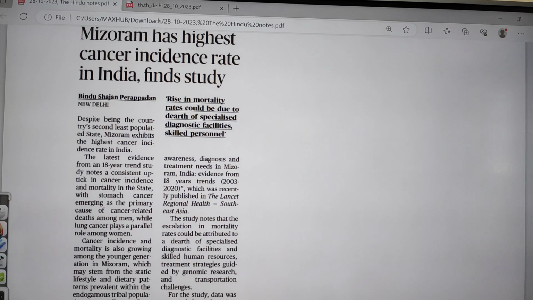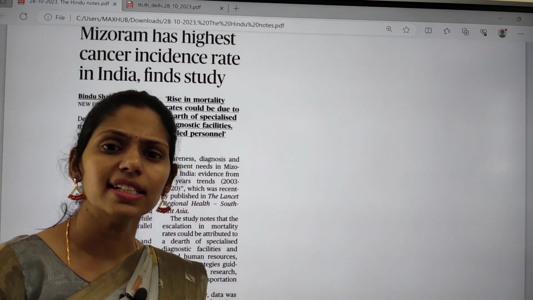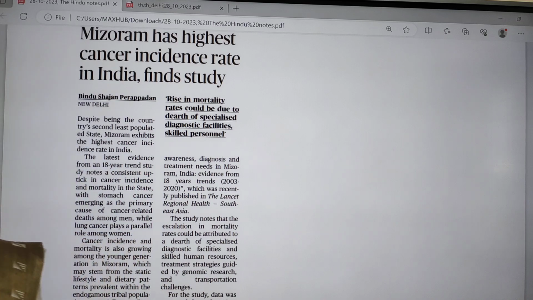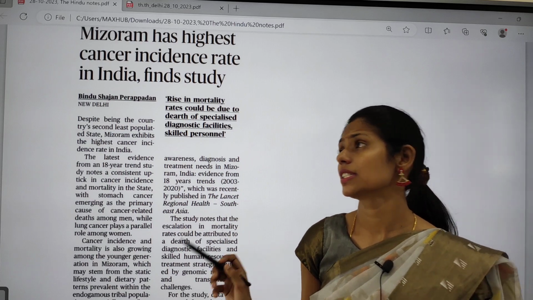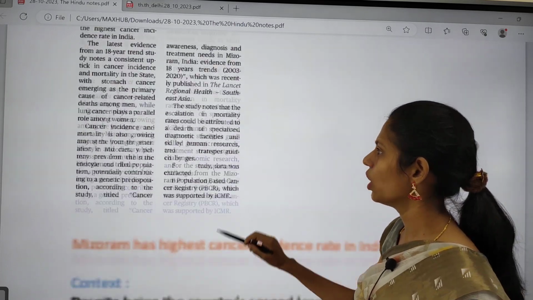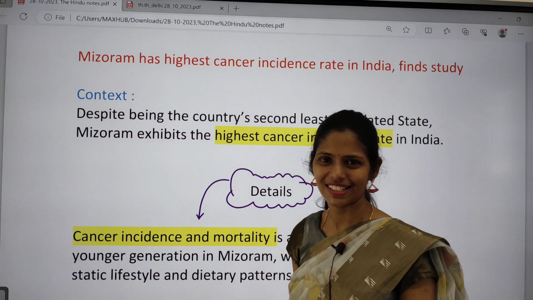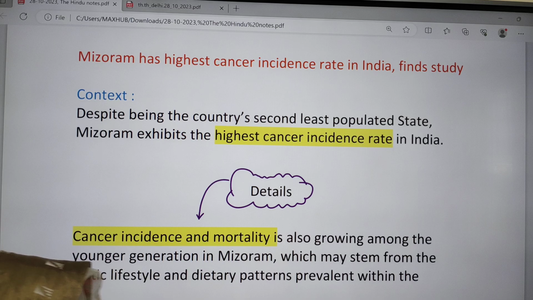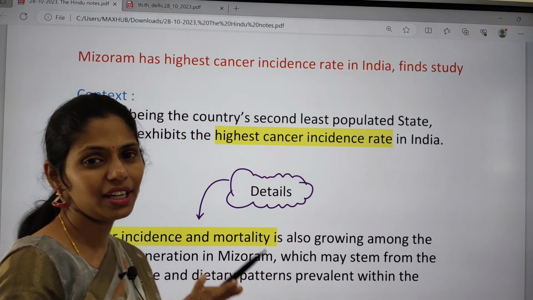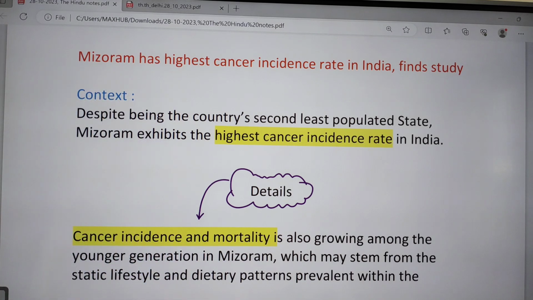And the next topic is about Mizoram having the highest cancer incidence rate, which is what a study said. This article is important for your GS paper under health, and you can even add this topic to your science and technology, where we discuss diseases like non-communicable and communicable disease. Please let me know in the comment box whether cancer is a communicable or non-communicable disease, and the difference between them, because I have discussed this topic a number of times.